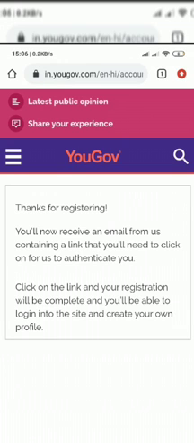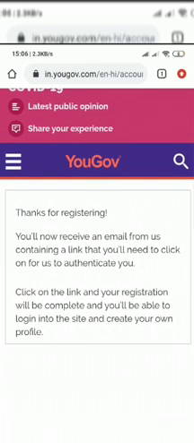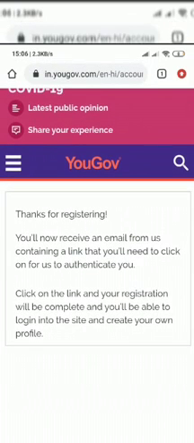After signing up with the email, you will see this page. There you can read, thanks for registering. You will now receive an email from us containing a link that you will need to click on for us to authenticate you. So you will receive an email to verify your account. So just search in your Gmail account, is there any email from YouGov, and just verify your account.